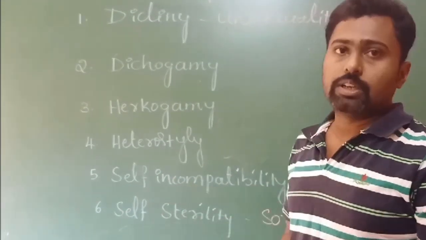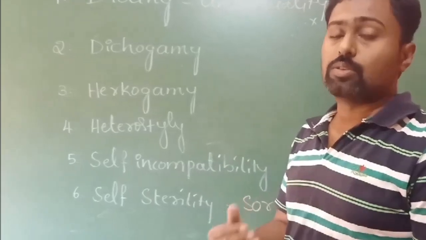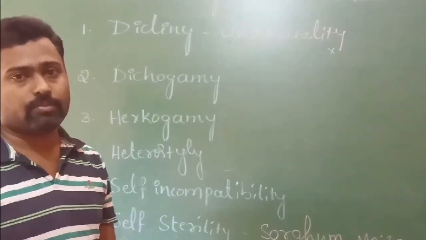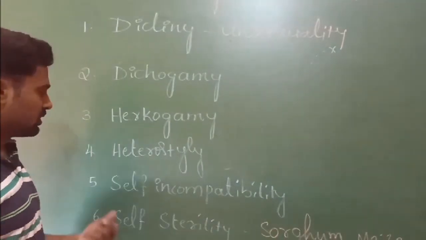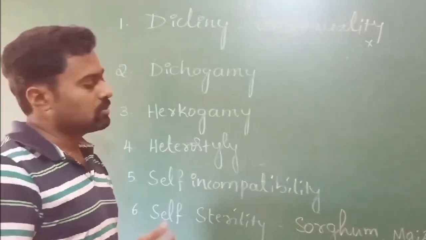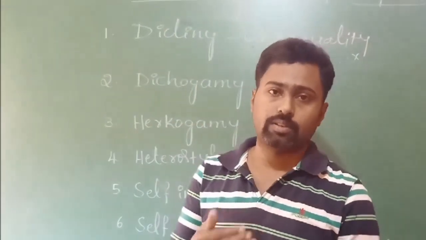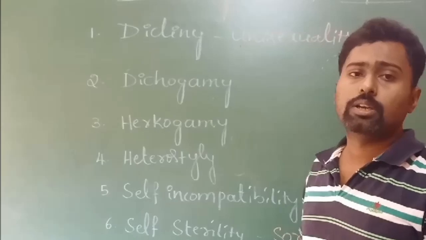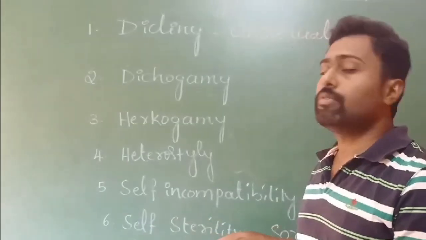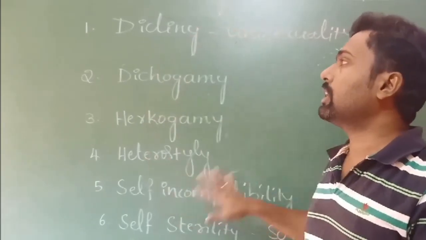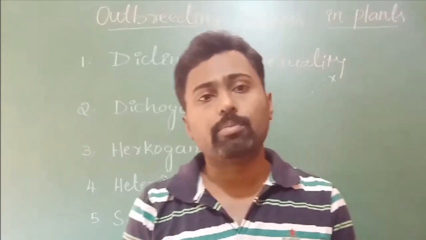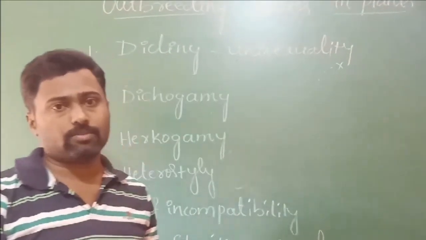In self-incompatibility, though functional pollen grains are produced, they are unable to germinate on the stigma of the same flower. The stigma rejects such pollen grains. That is what is called self-incompatibility. Self-sterility means a condition where flowers produce non-functional pollen grains to avoid self-pollination. That is what is called self-sterility. All these together are called outbreeding devices. I will explain pollen-pistil interaction in the next class. Okay, thank you.